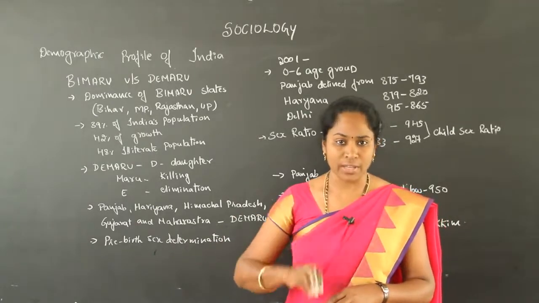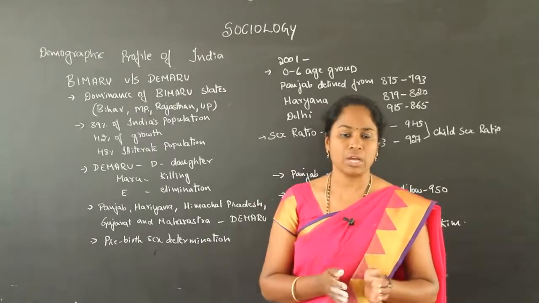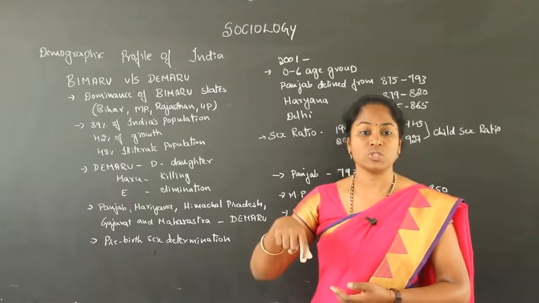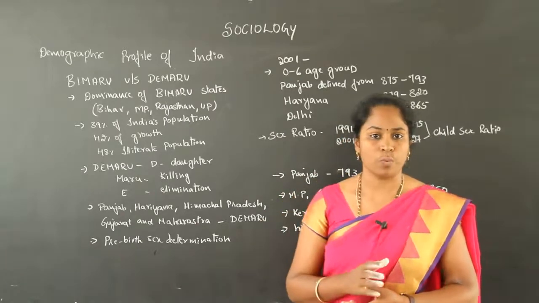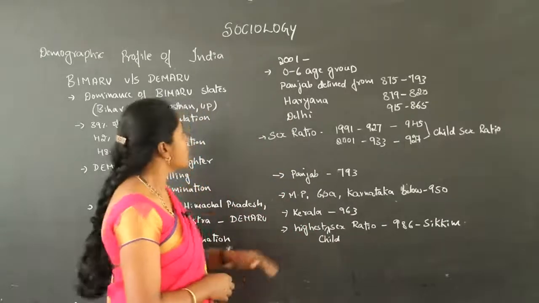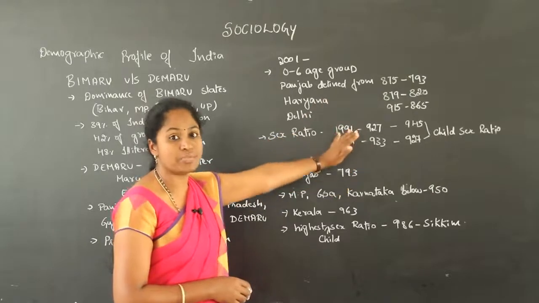Through identifying this, if it is a female child, abortions take place, and because of this it affects the child sex ratio. Then, according to the 2001 census, for the 0 to 6 year age group in different states, we have differences here.